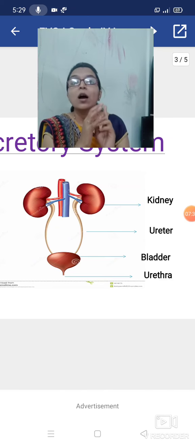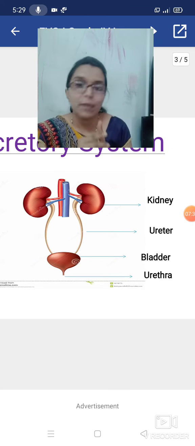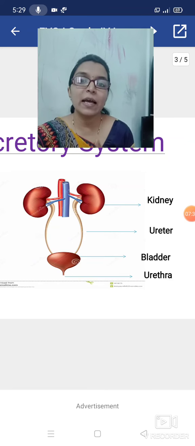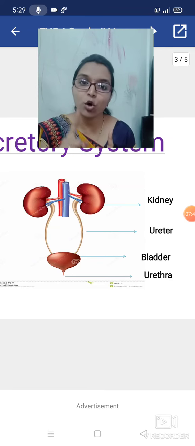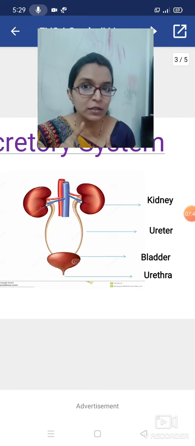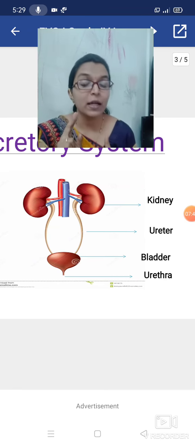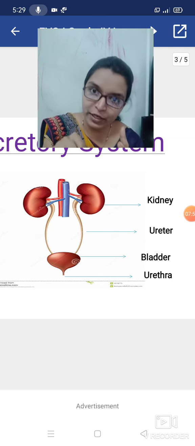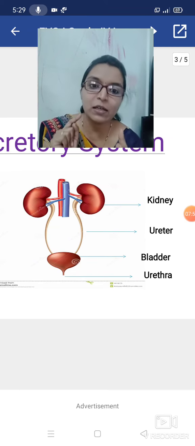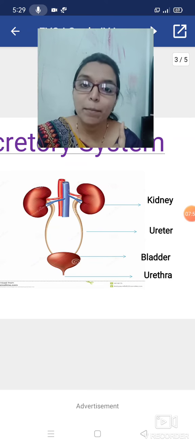4 parts. A pair of kidneys means how many kidneys? Yes, 2 kidneys. Then next one is the ureters. A pair of ureters. How many ureters? 2. Okay. Just remember, a pair of kidneys, a pair of ureters, then a bladder.